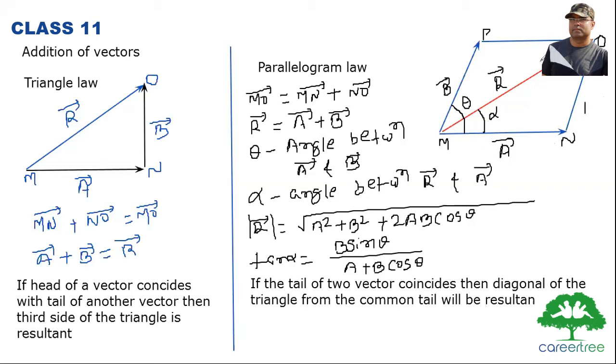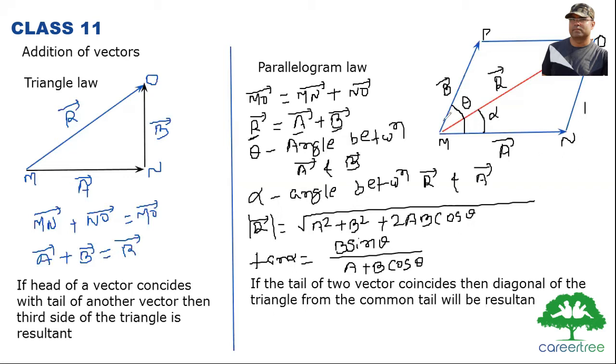See the diagonal of the parallelogram, MO vector, is the sum of the two vectors. So we can say MO vector is equal to MN vector plus MP vector. MO vector we are writing as R vector. R vector is equal to vector A plus vector B.